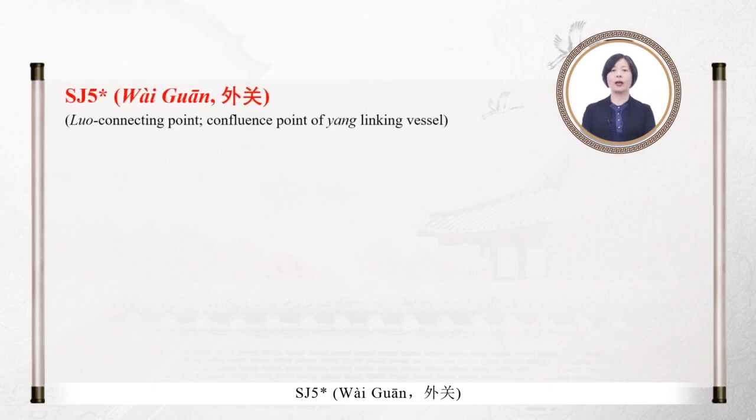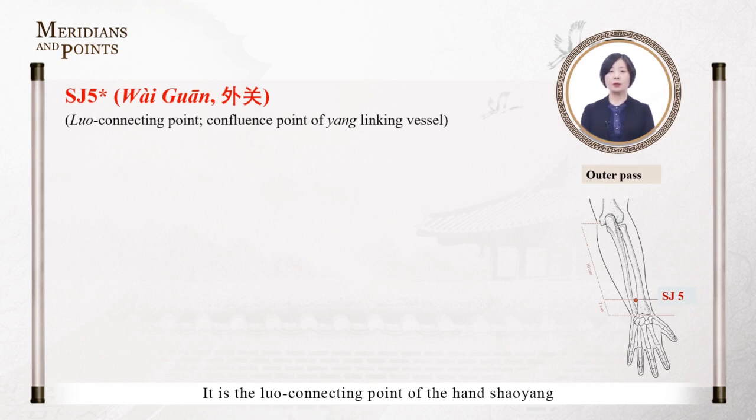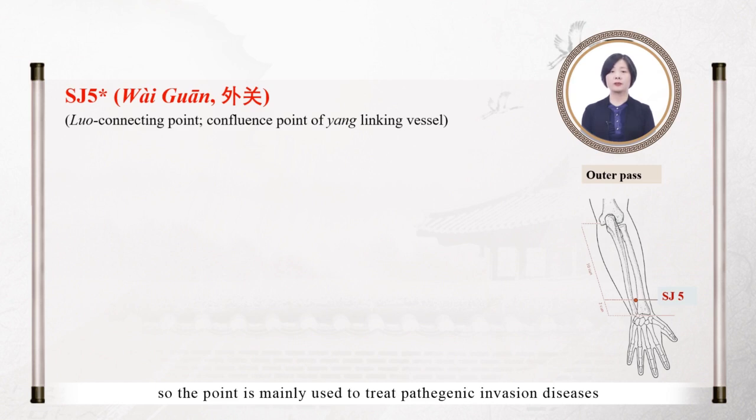三焦 5, 外关. The point is 2 cun proximal to the dorsal wrist crease. Opposite to PC6 内关, it is the luo-connecting point of the hand Shaoyang and associates with the Yang Wei Mai, which connects all the Yang meridians. The symptoms of Yang Wei Mai manifest as chills and fever, so the point is mainly used to treat pathogenic invasion diseases. Wai means outer side, guan means pass. So the point is called 外关, outer pass.